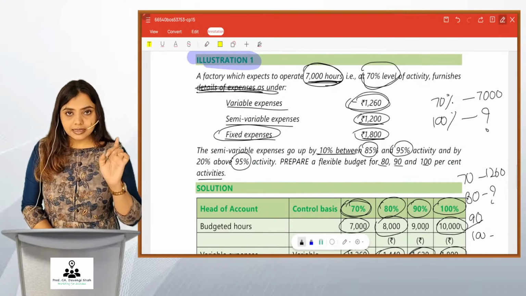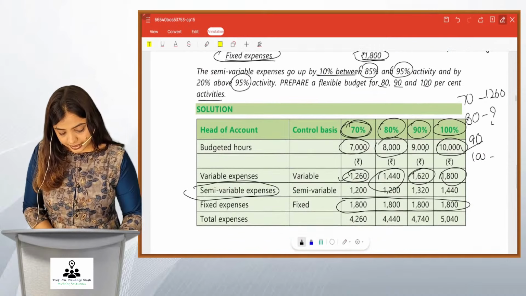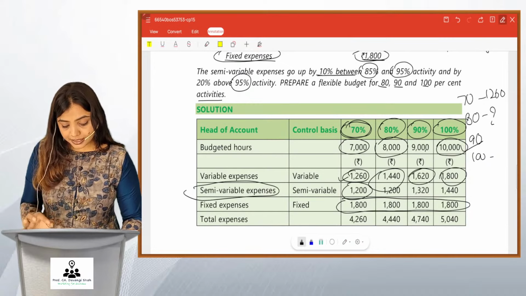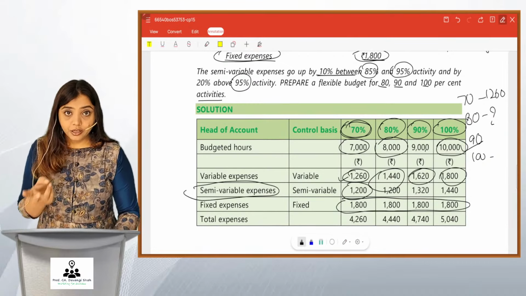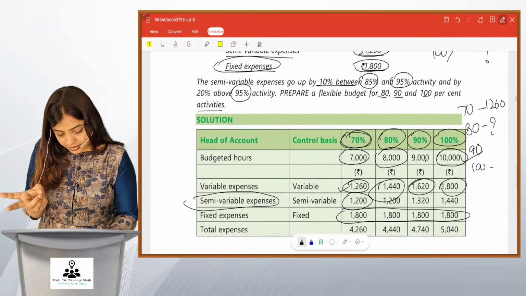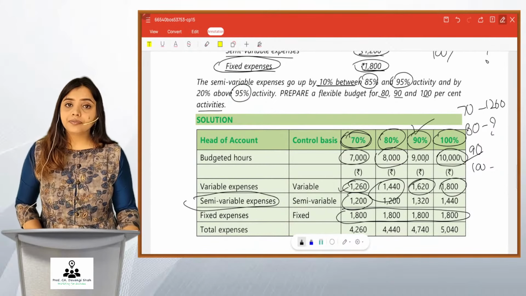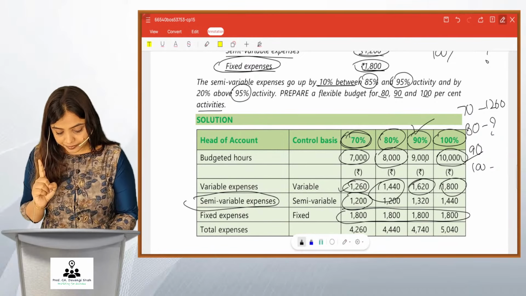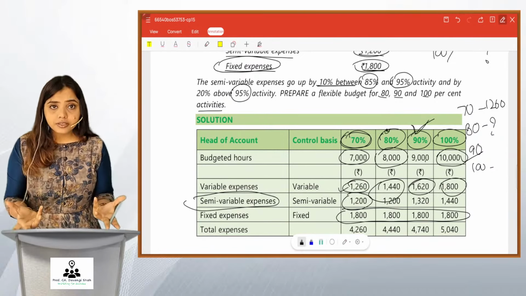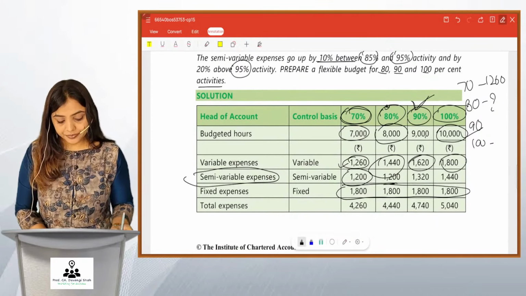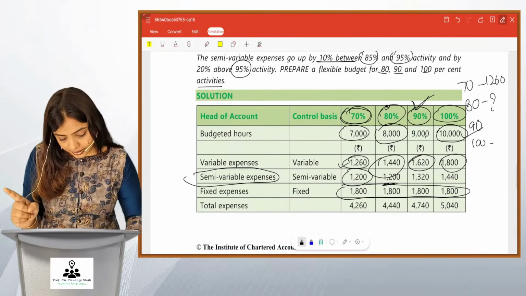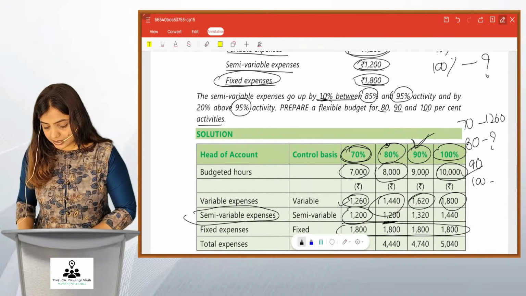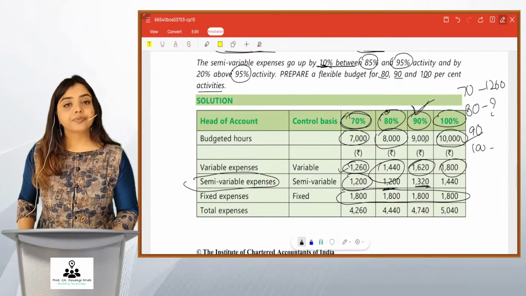At 70% it is 1200, we write as it is. Then there are 2 points given. Semi-variable goes up by 10% between 85 and 95. So between 85 and 95 what you have is this 90%, right? In between that you have only one capacity level, that is 90%. So for 80 there is no change. So we write as it is, 1200. Between 85 to 95 there is an increase of 10%. So what we do is 1200 plus 10%, you get 1320, right?